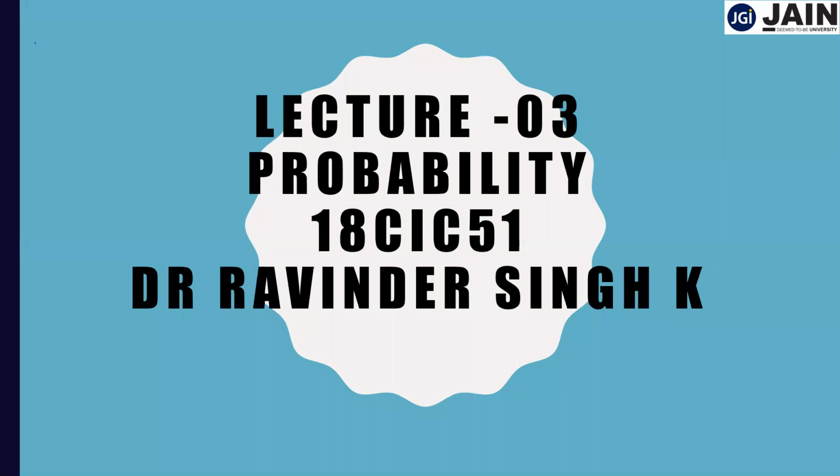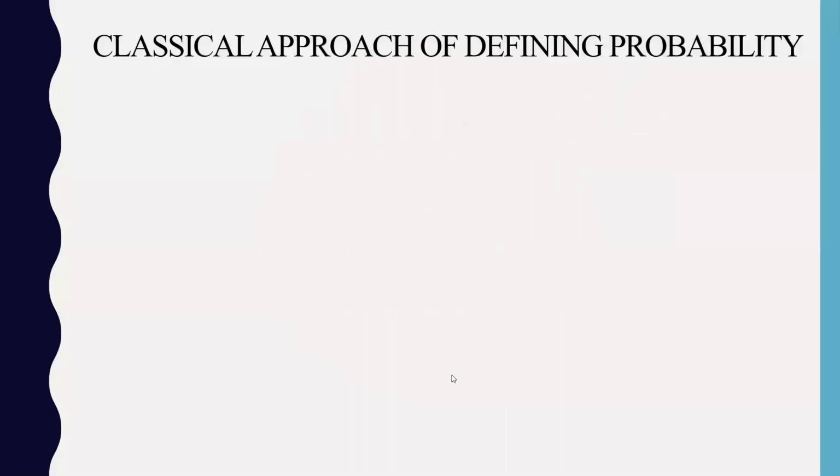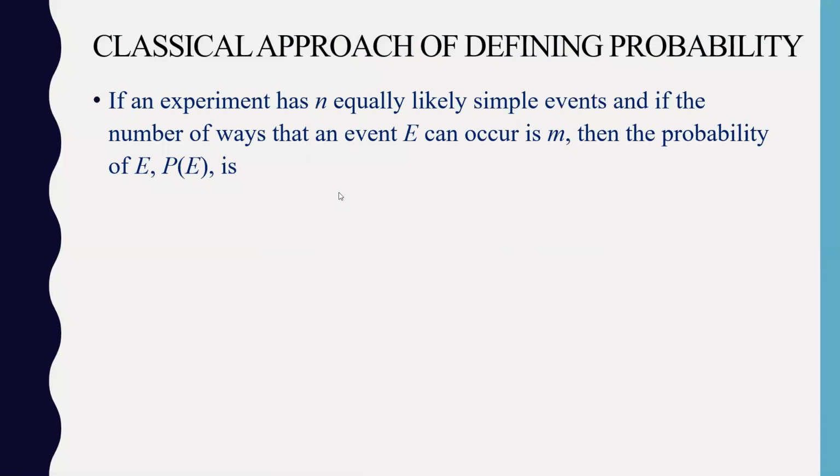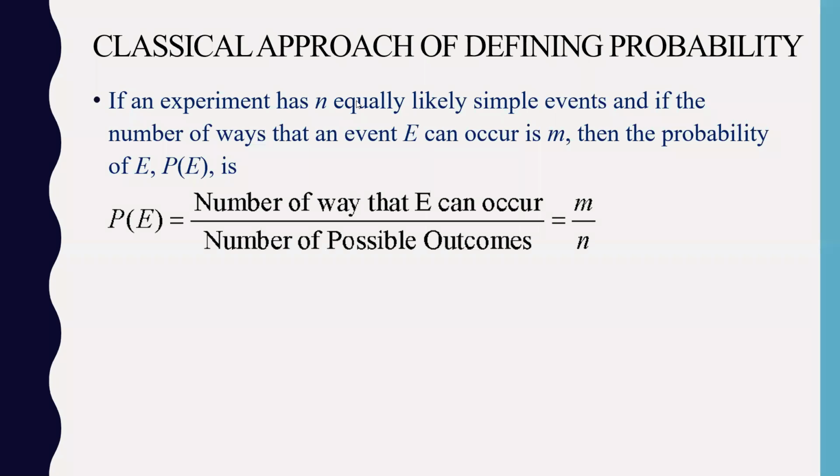Yesterday we stopped at events. Before I start with events, a quick recall of the probability approaches we have seen. This is the classical approach of probability, where if an experiment has equally likely events to happen, the probability of E will be m by n. We saw this approach yesterday.